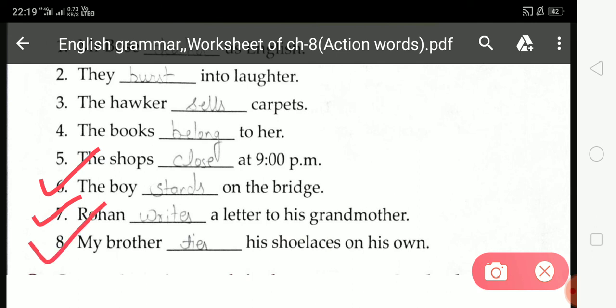Now come on 8. My brother dash his shoelace on his own. So student, here which action word is suitable at this blank space? Ties. T-I-E-S, ties. So you have to select tie from this box and write ties at this blank space. And here ties is already written.